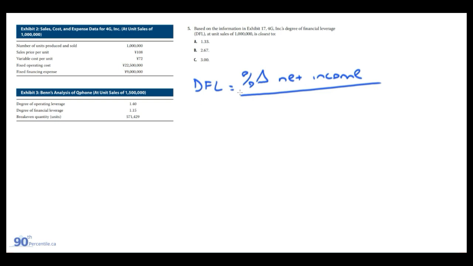And now we're worried about the same exhibit, but we have to calculate the degree of financial leverage. So the degree of financial leverage is a little bit different. It's kind of like a bit below the income statement, or a bit below the degree of operating leverage on the income statement. That's kind of how I think about it. Whereas for degree of operating leverage, we're worried about the percentage change in operating income for a percentage change of units sold. Here, for degree of financial leverage, it's the percentage change in net income, so below operating income, over the percent change in operating income.